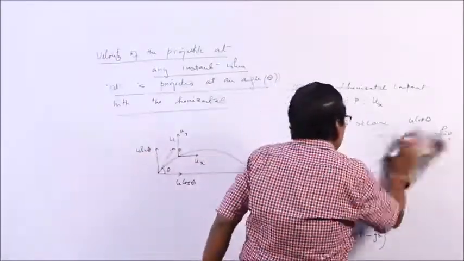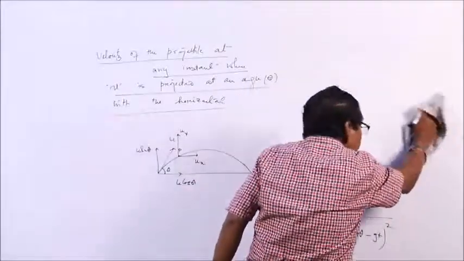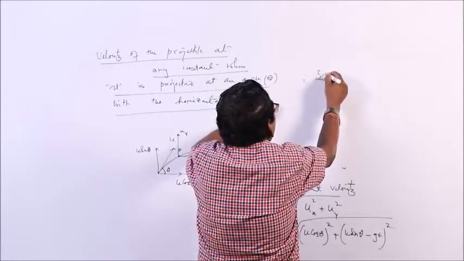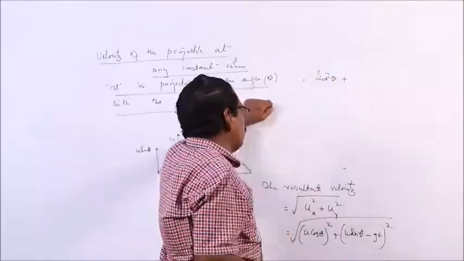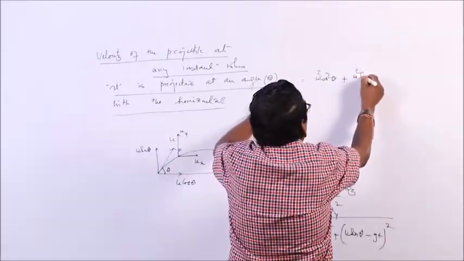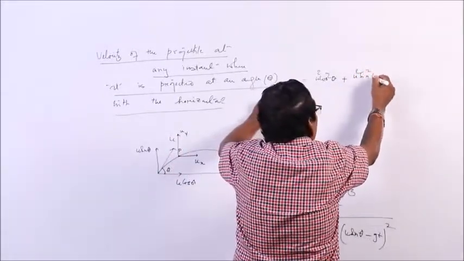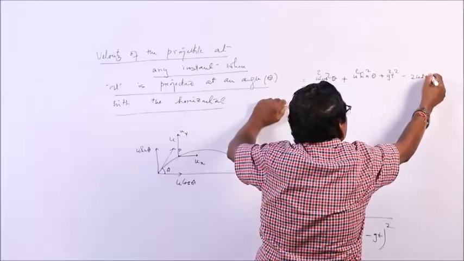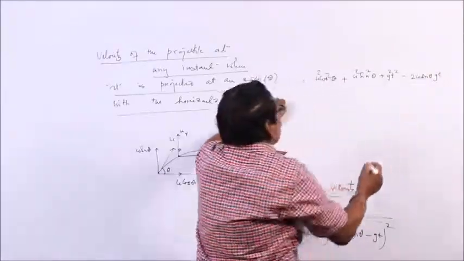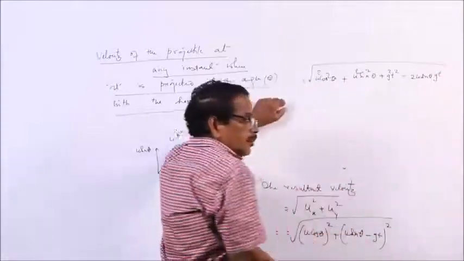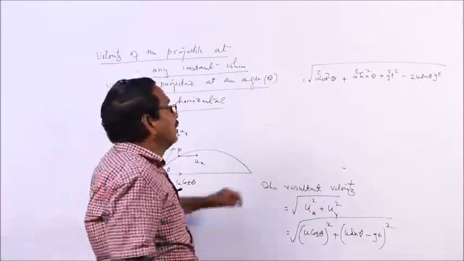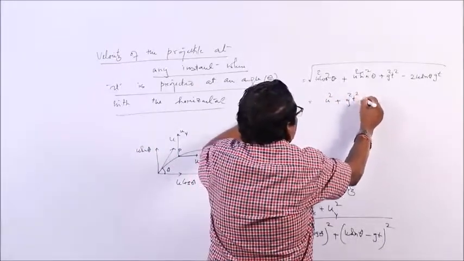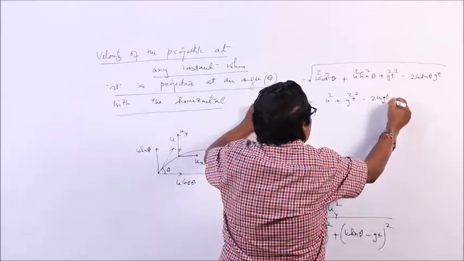That will be the velocity of the projectile at any instant, equal to the root of u square cos square theta plus u square sin square theta plus g square t square minus 2u sin theta gt, using a minus b whole square equals a square plus b square minus 2ab. Since cos square plus sin square is 1, this is the root of u square plus g square t square minus 2ugt sin theta.